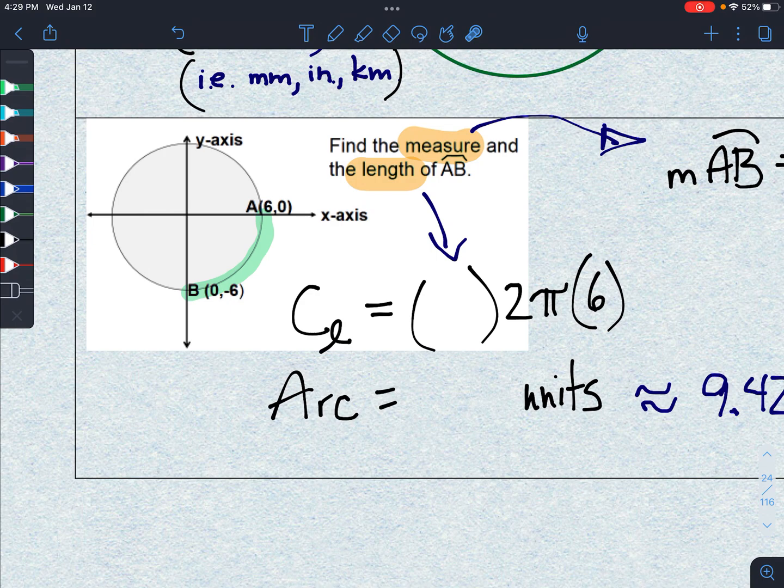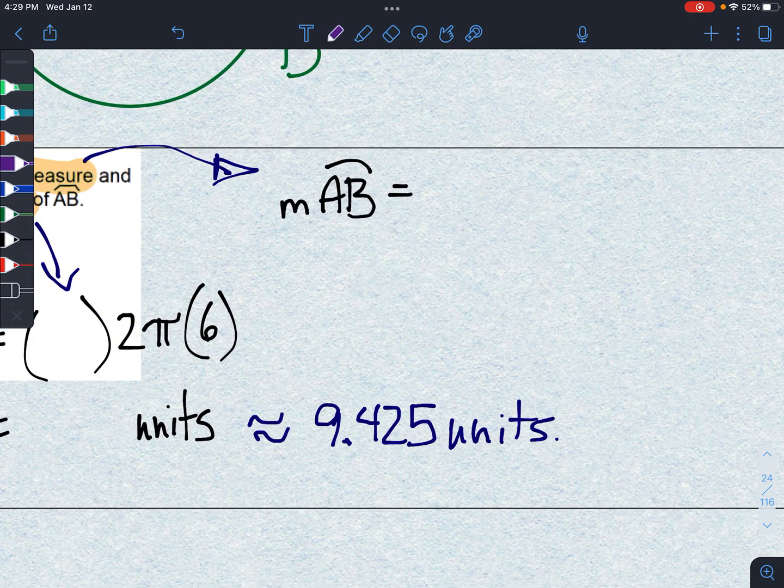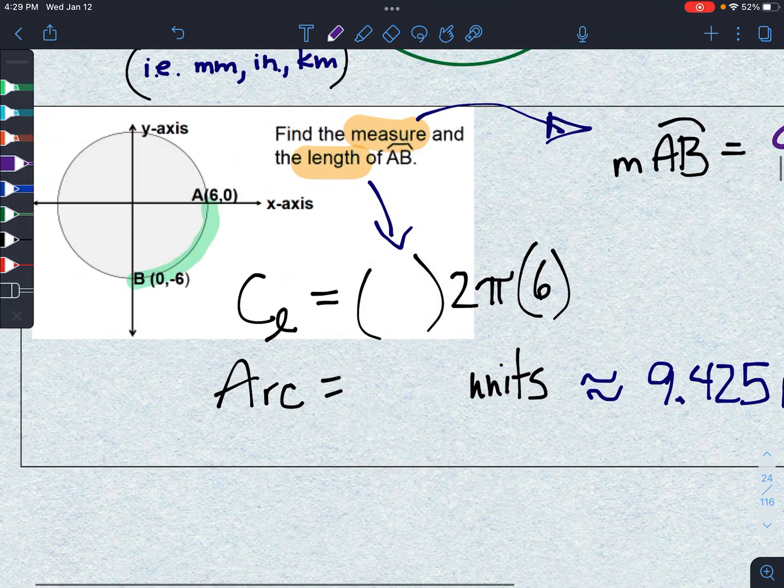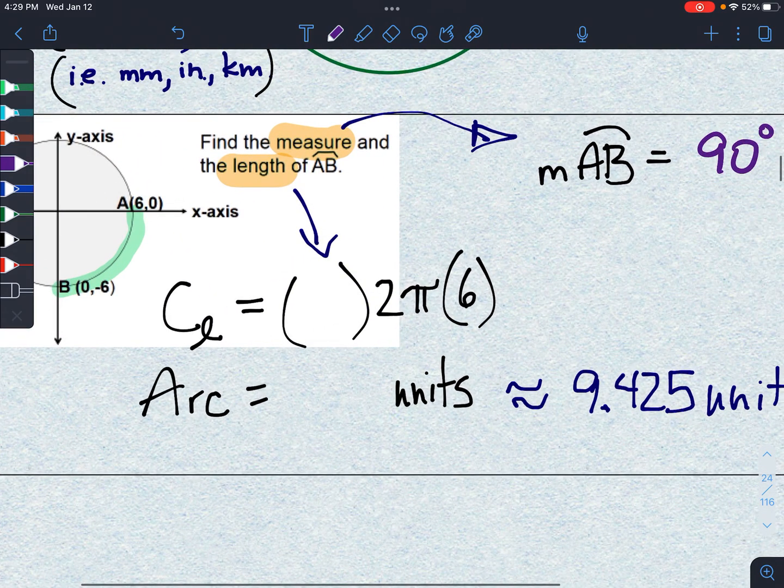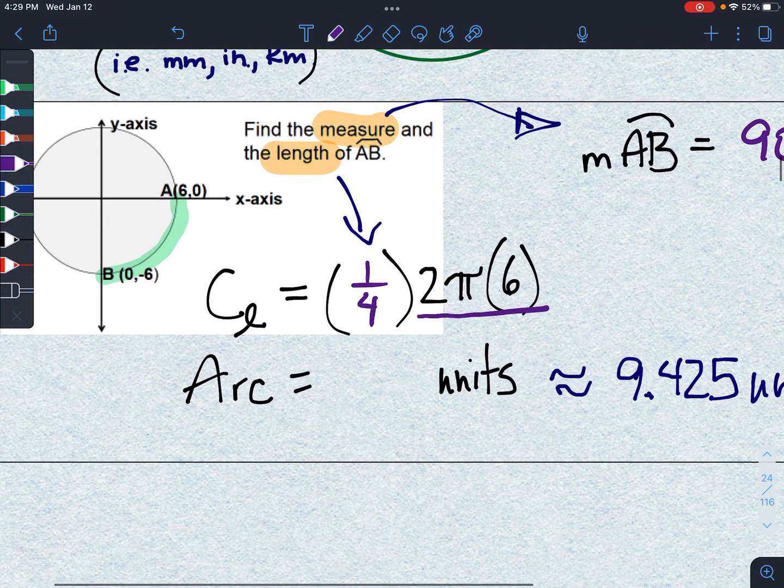So the first question says find the measure and then find the length. So what is this arc AB? Well, we can clearly see that because we're going from one axis to the other axis and those axes are perpendicular, our measurement is 90 degrees. But the length is slightly different. We want 1/4 of the circumference. So here is the circumference, 2 pi times 6, aka 12 pi.